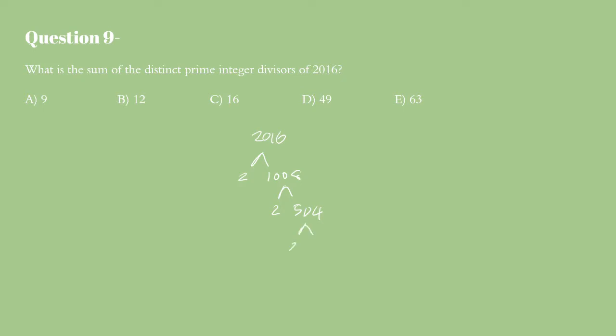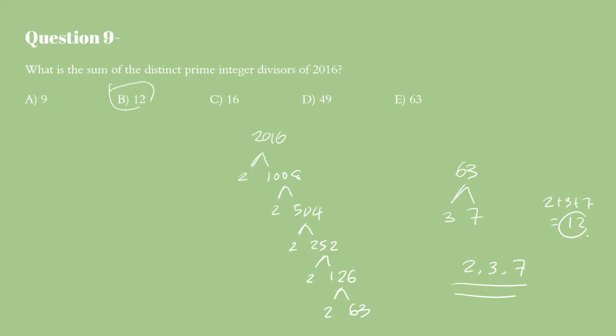It's okay if you can't do this in your head. I know when I first started doing these in my head, it was pretty hard for me. I ran out of room. I'll just continue this over here. Okay, so from this, we can see that the various prime divisors that make up the number 2016 are 2, 3, and 7. So the sum of those numbers would be 2 plus 3 plus 7, that equals 12.